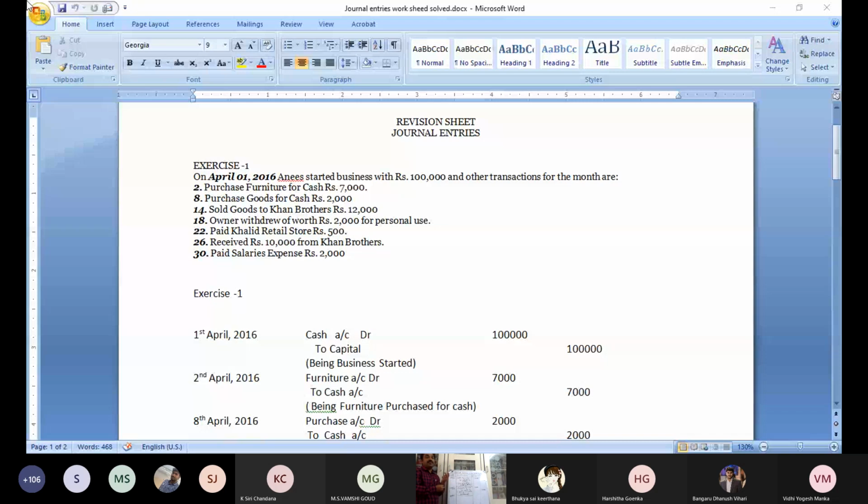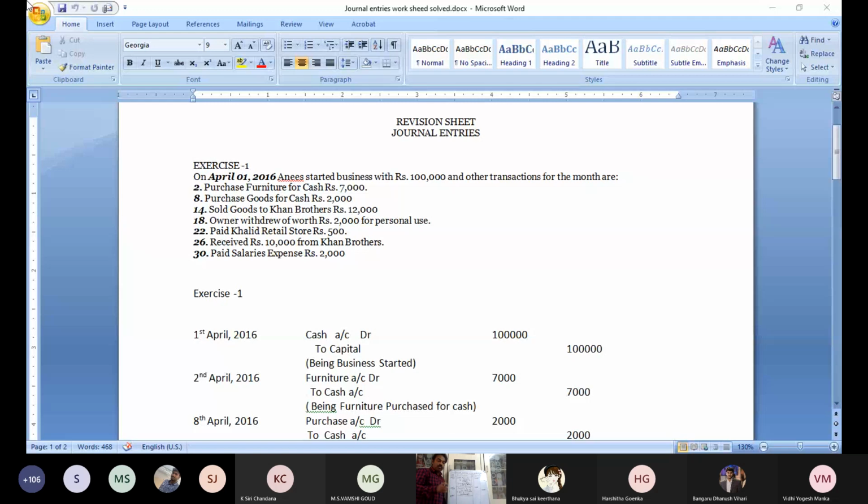When you purchase goods or stock, you have to mention purchase. In case of various assets such as machinery, building, land, patents, etc., you write the asset's name.